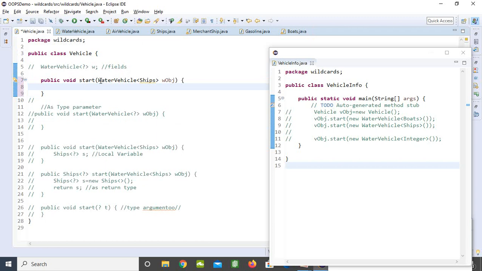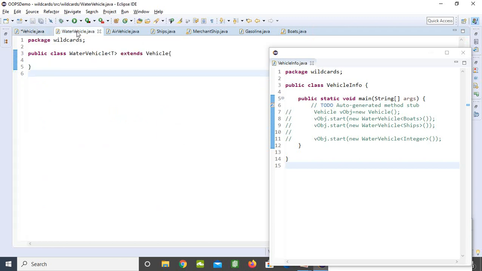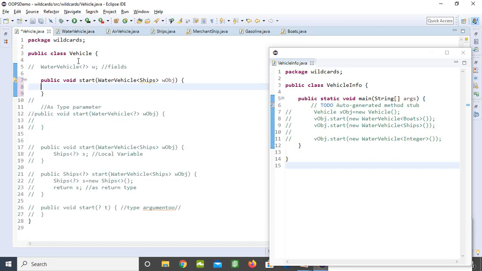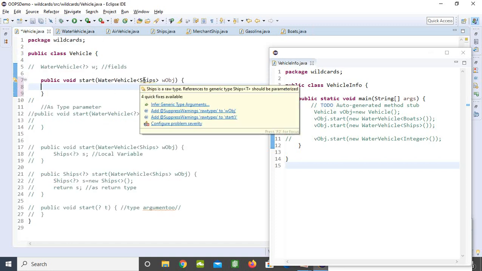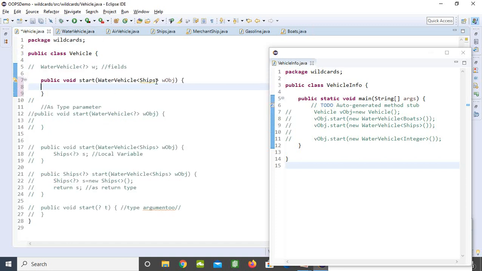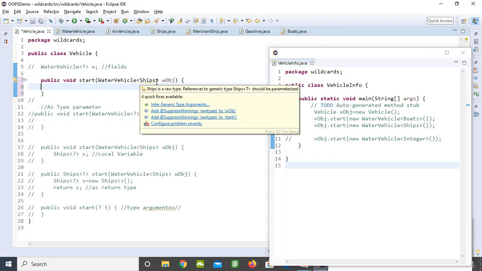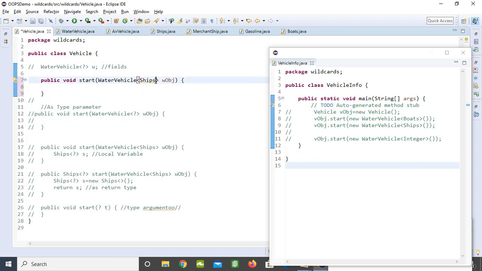Since I made my water vehicle like a generic, when I am making a water vehicle generic, I have to pass some object over here. So I am making it like ships here. If you want to make it generic, you cannot do this, because any object you have to send over here. If you try to send T, it is not going to allow you to do that, because this class is not a generic class.